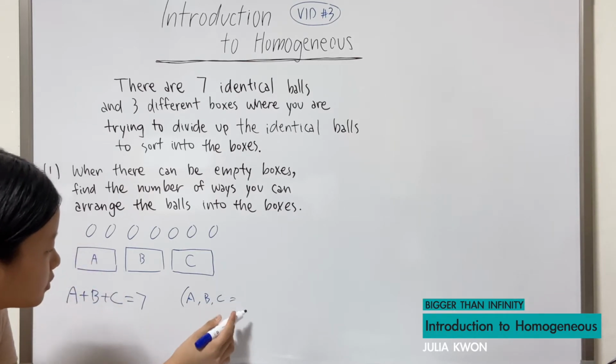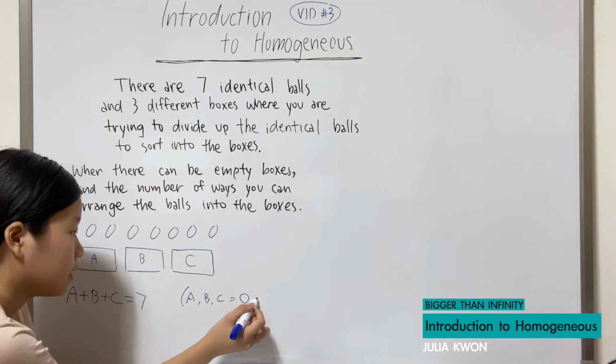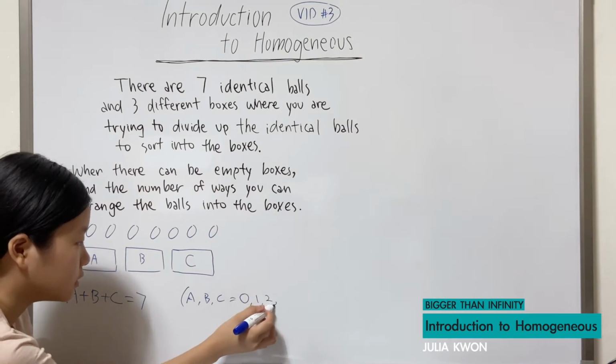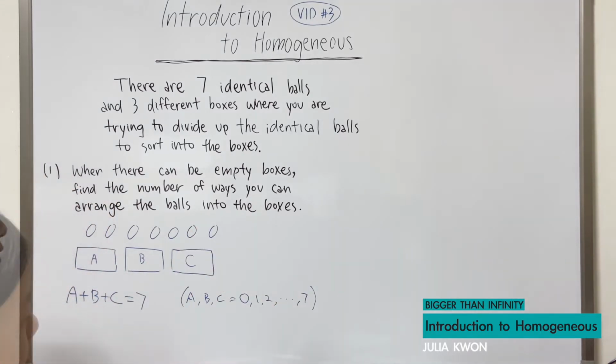The number of balls in each box can be 0, 1, 2, and so on until, of course, 7. But if one of the boxes does have 7 balls, then of course the other 2 boxes will be empty, and so this will be 3 homogeneous 7.